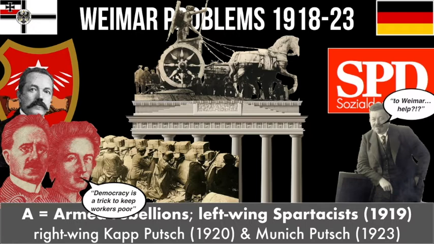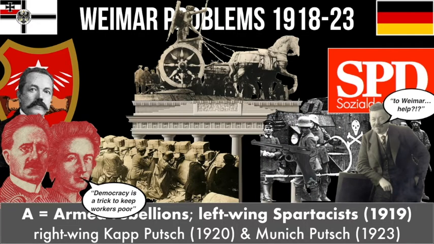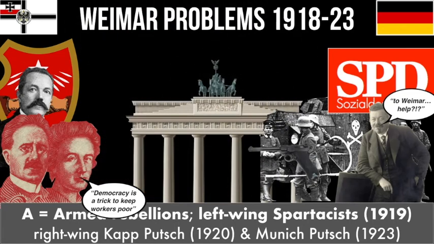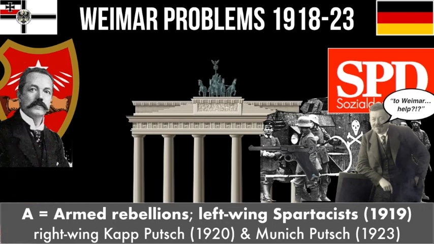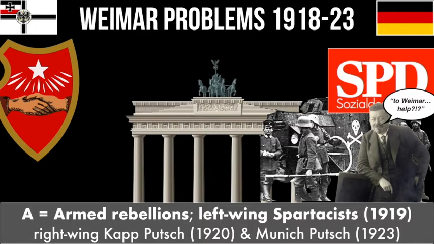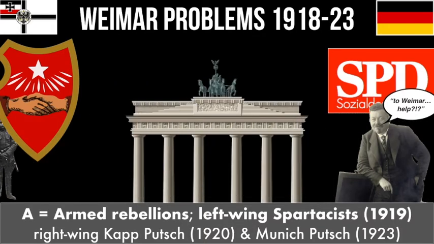However, Ebert and the democratic government didn't give up. They called on the illegal Freikorps, who came to Berlin and defeated the communists in a matter of days. Spartacist leaders Rosa Luxemburg and Karl Liebknecht were both murdered by the Freikorps, so the rebellion was really easily put down, and you could argue it's not a huge problem. But the fact that the government had to rely on the illegal Freikorps to help them defend democracy showed that they really were pretty weak.